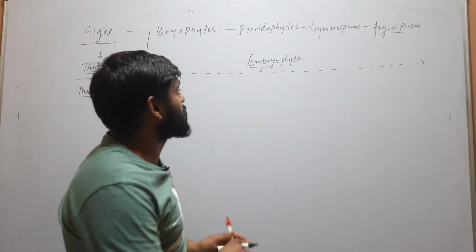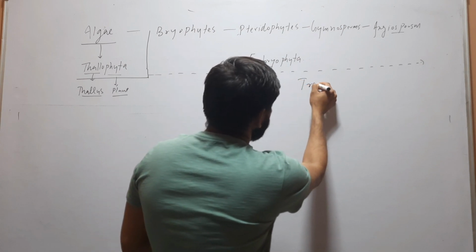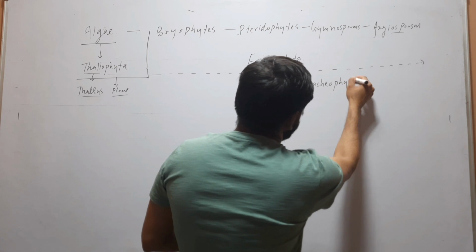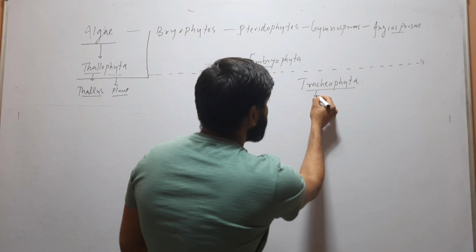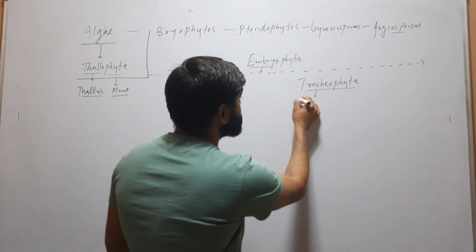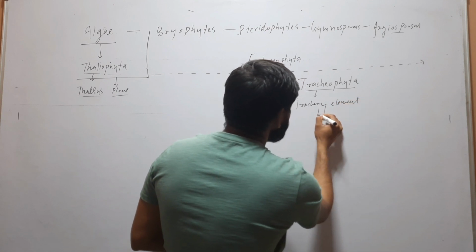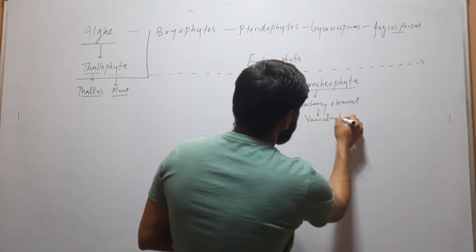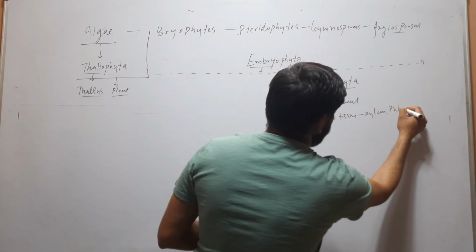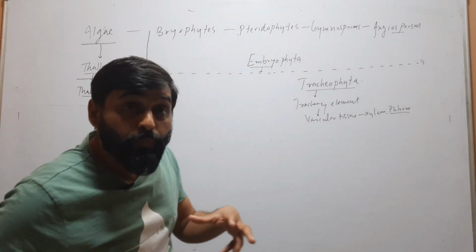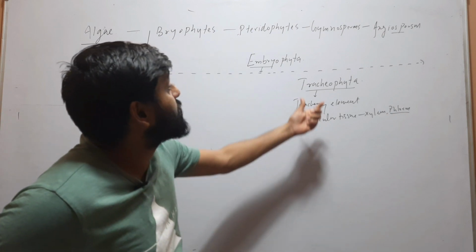Now coming to the next term, that is Tracheophyta. Phyta means plant. Tracheo is taken from tracheary elements. Tracheary elements are vascular tissues, means xylem and phloem. So the group of plants in which vascular tissues, xylem and phloem, are present are called Tracheophyta.